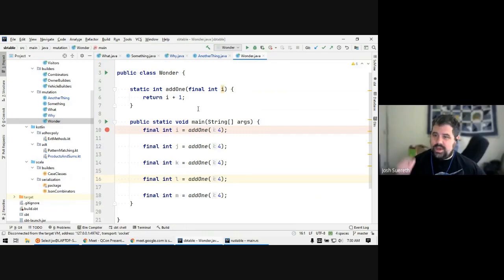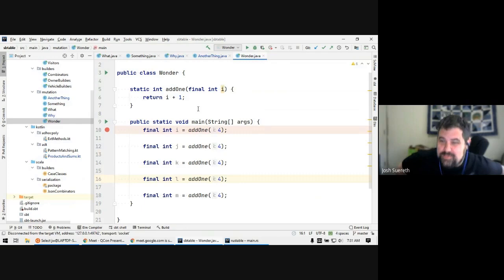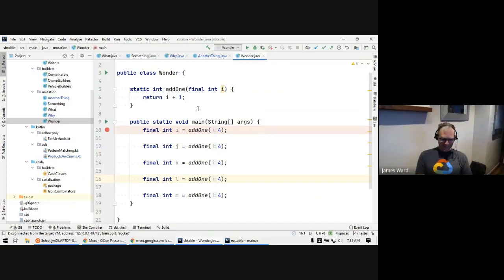This is really the evolution of the prefer immutable objects from Effective Java, which, when was that written? 2001. Oh my God. Almost 20 years ago. Yeah. I don't want to think about that, but let's move on. Let's move on to the next one.